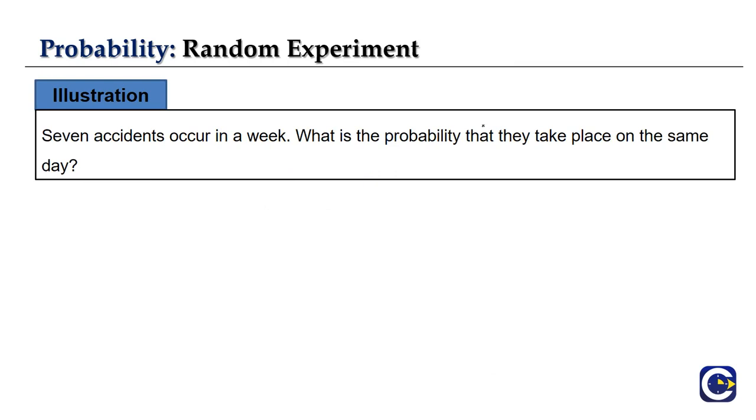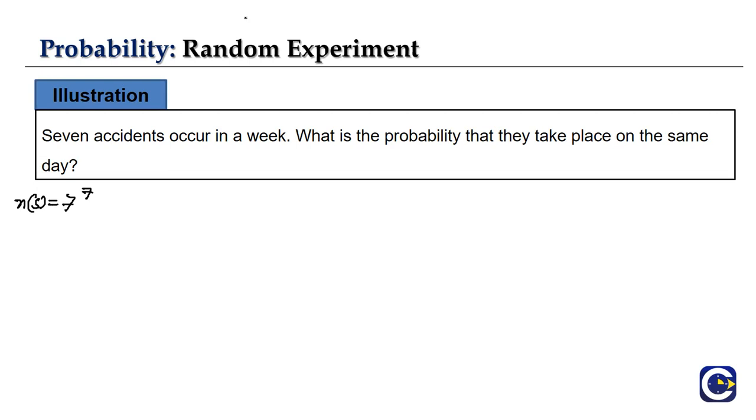Let's do one more question. 7 accidents occur in a week. What is the probability that they take place on the same day? Here, first we find the total number of ways the accidents can happen. There are 7 days and 7 accidents, so it will be 7 power 7. So the number of elements in the sample space is 7 power 7.